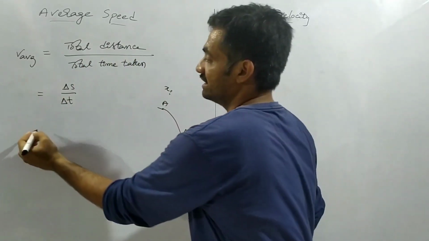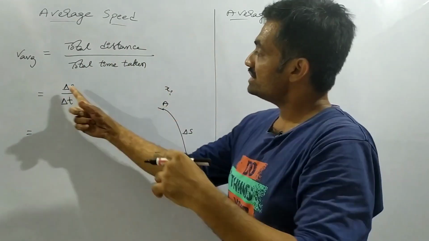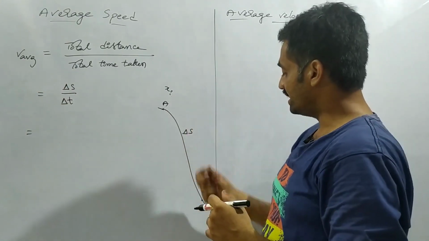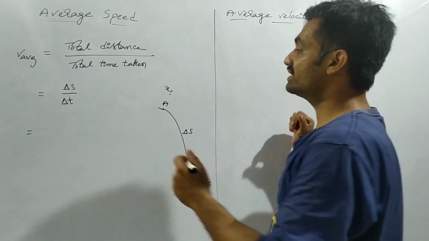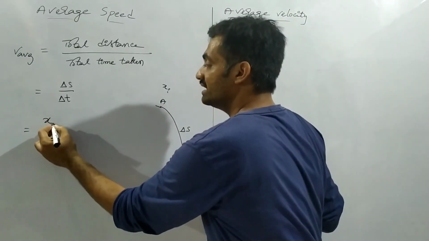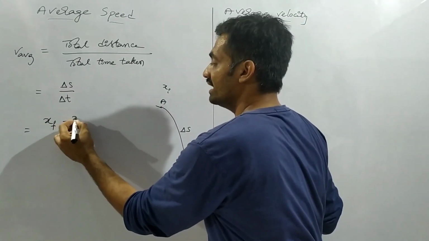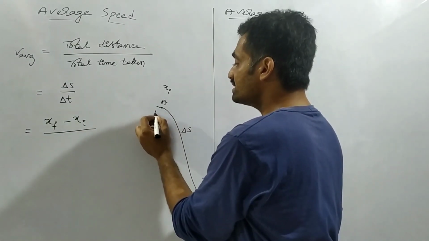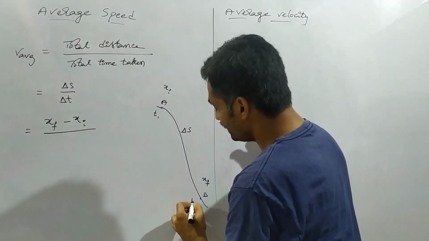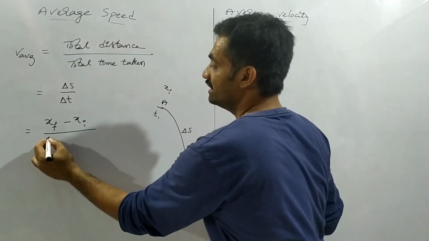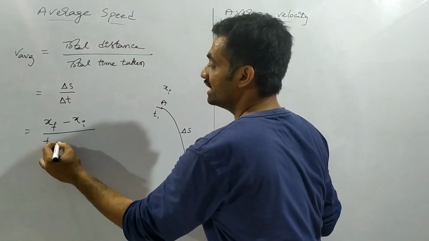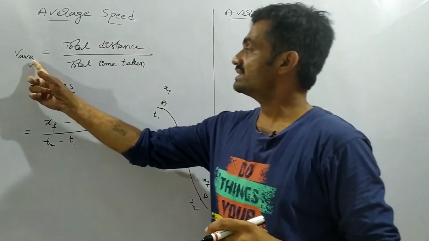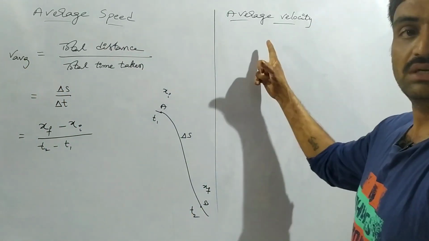The change in position is x suffix f minus x suffix i, and the time periods are represented as t1 and t2. So it is x f minus x i divided by t2 minus t1. This represents average speed.